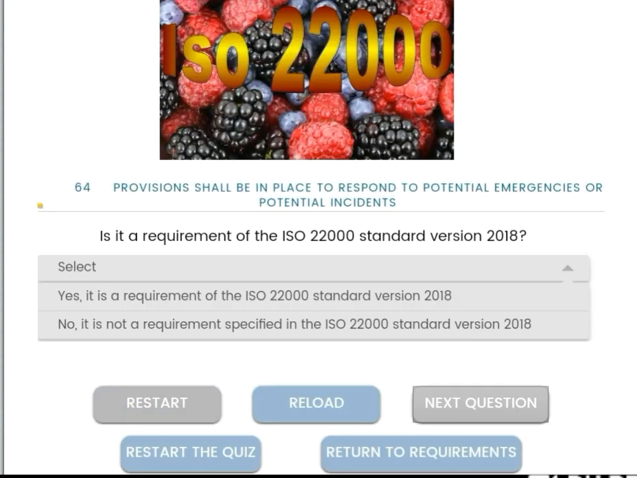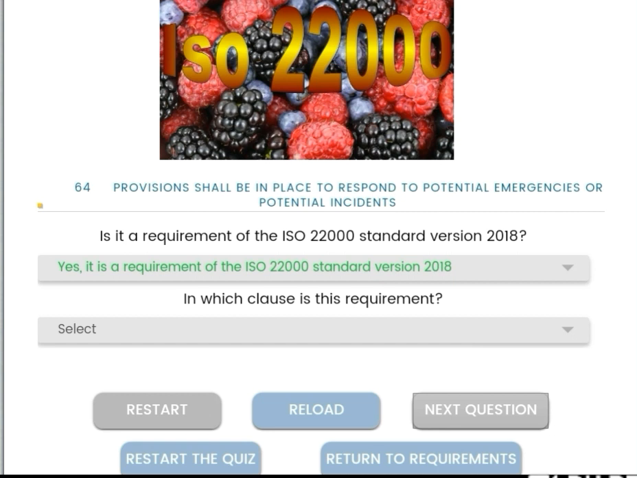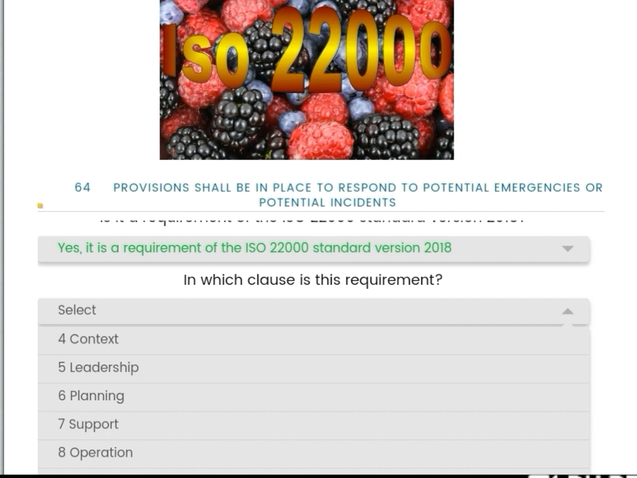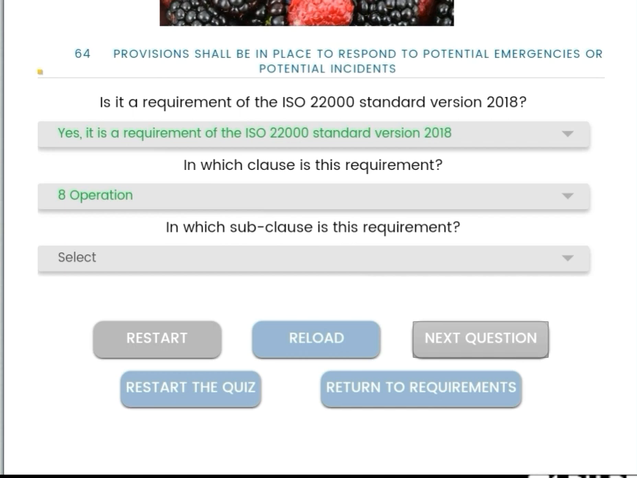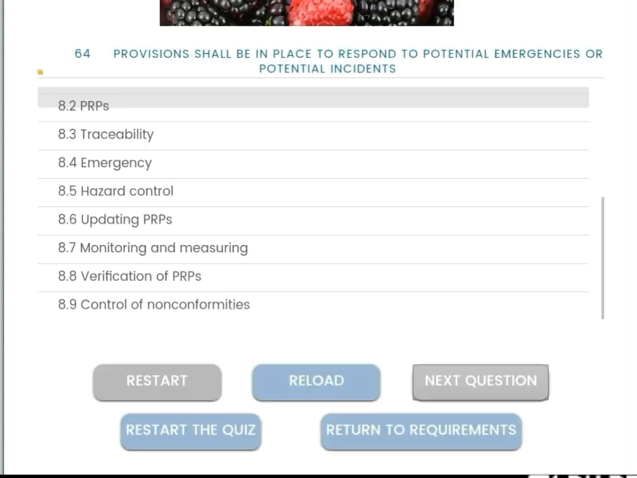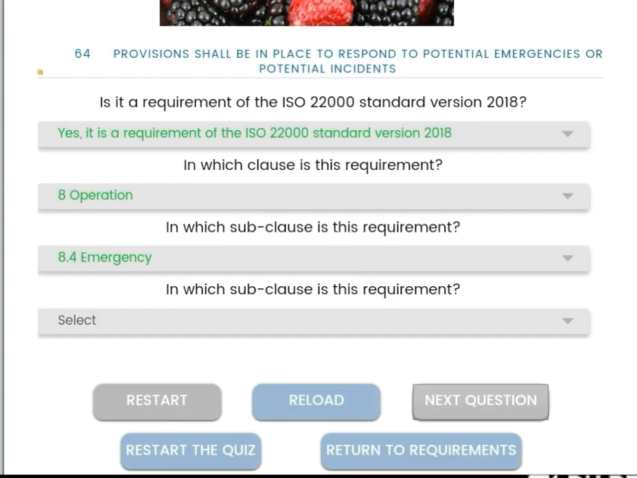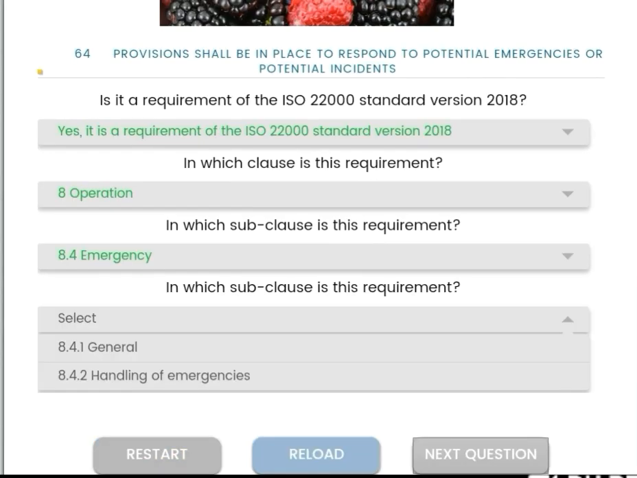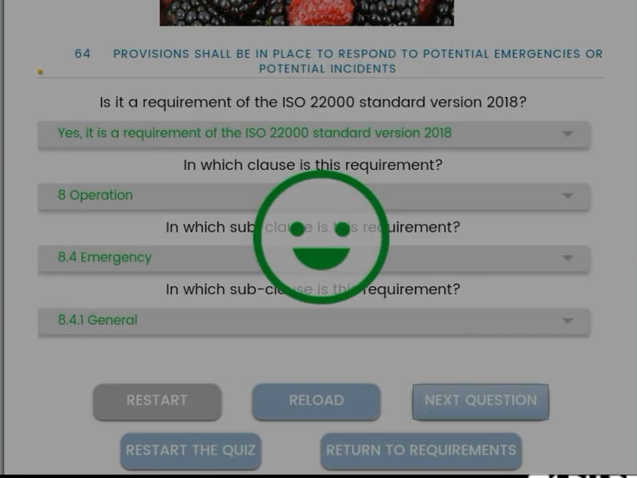Next, provisions shall be in place to respond to potential emergencies or potential incidents. Is it a requirement? Yes, it is a requirement of the ISO 22000 standard version 2018, and the clause is operation 8, and the subclause is 8.4 emergency, and the subclause is 8.4.2 general.